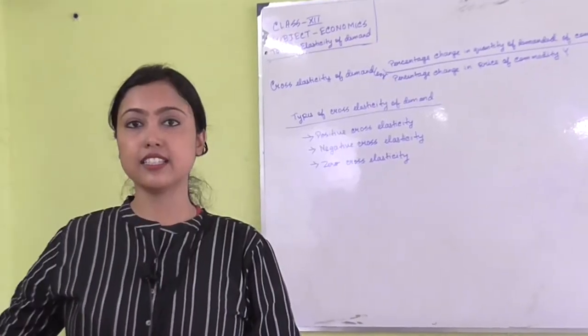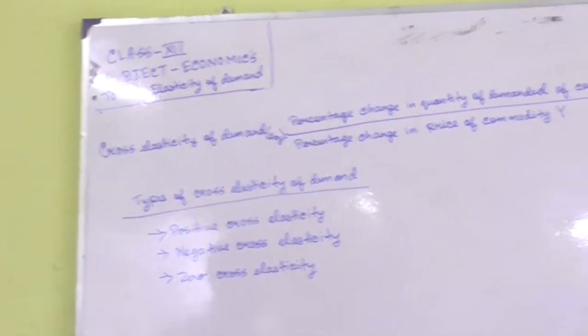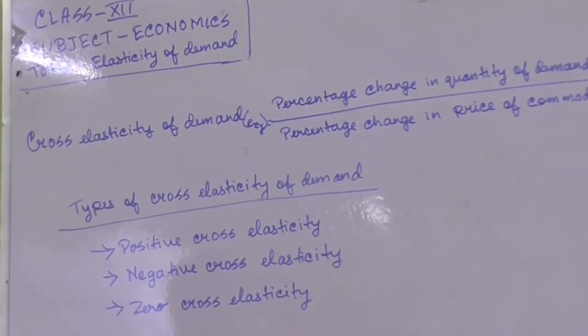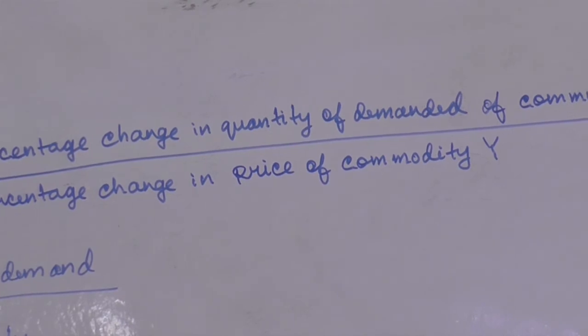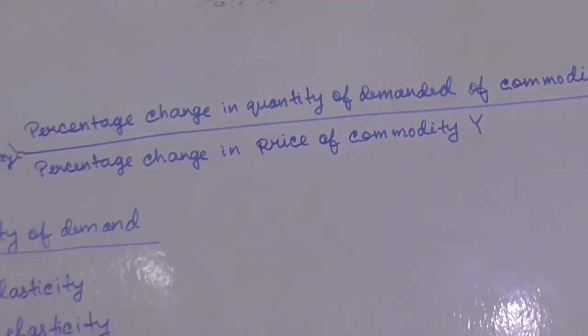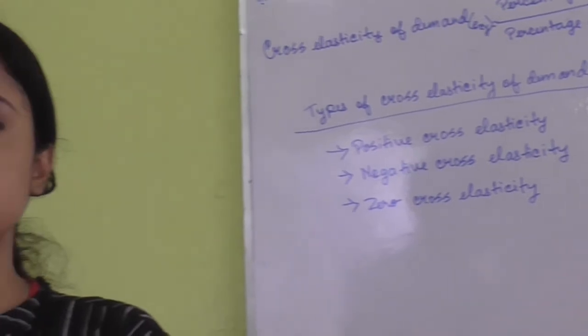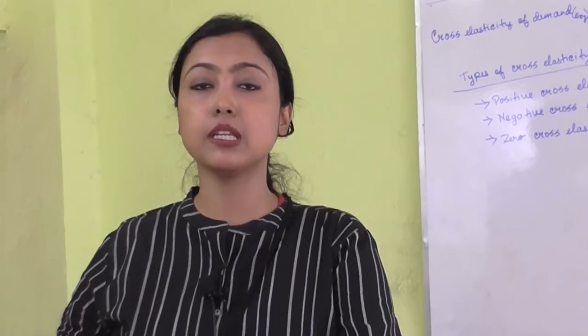Third one is cross elasticity of demand. Cross elasticity of demand mainly tells us how much the quantity demanded of some commodity responds to the change in price of some other commodity. In this case we have taken two goods. As examples of cross elasticity of demand, you can take substitute goods or complementary goods, and both goods should be related goods. Now what are substitute goods? Substitute goods are those goods which can be used in place of one another, and complementary goods are those goods which are always used together.